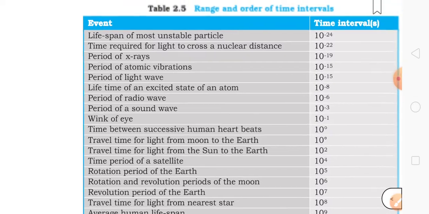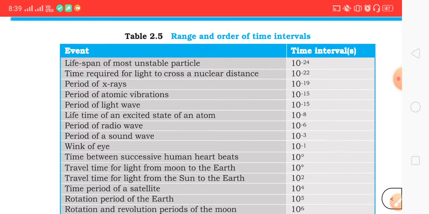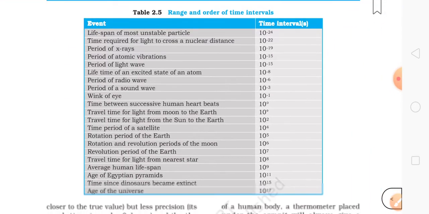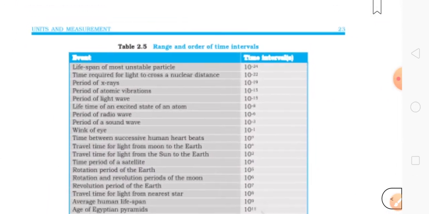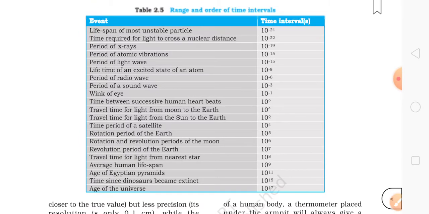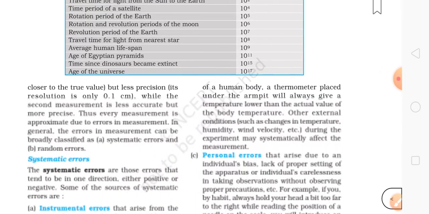So here everything is given, and there is also another table about the range and order. This table is also important. You need to understand this table. If you are not interested in reading how to measure time, just remember this table, and nothing else from the previous things.